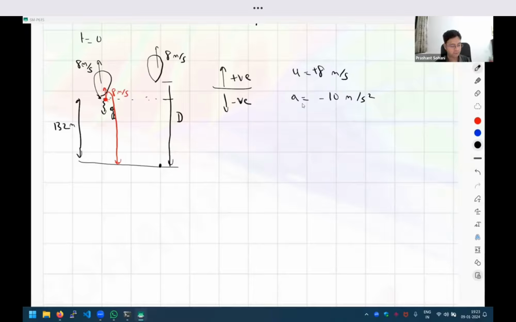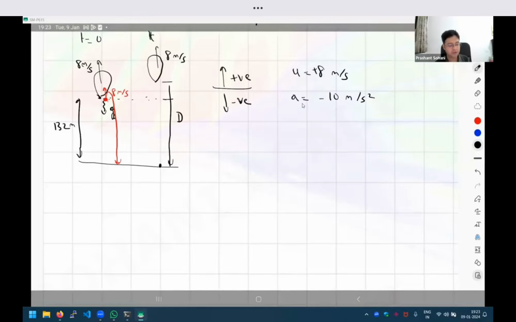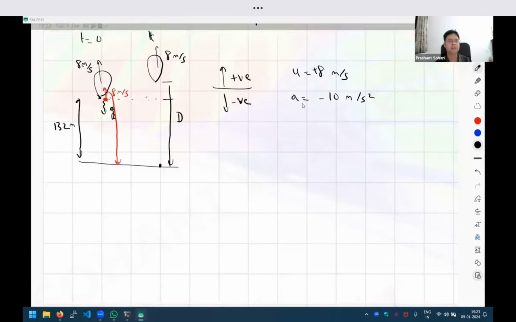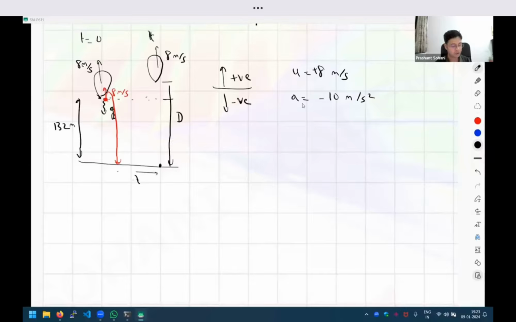And then from the first picture to the new picture, from time 0 to time t, the time is of course t. How much is the displacement? How much has the object traveled? It is 132 meters, but again, negative 132 because the object is falling down. So it is negative 132 meter.